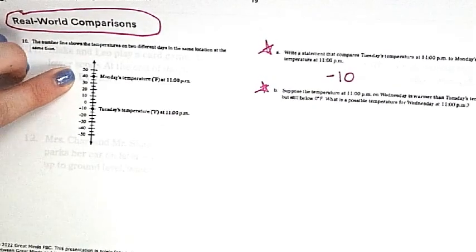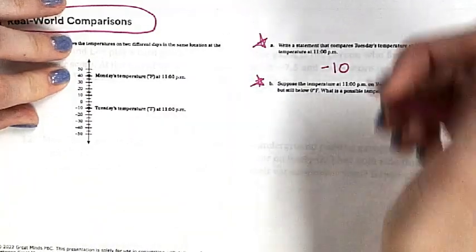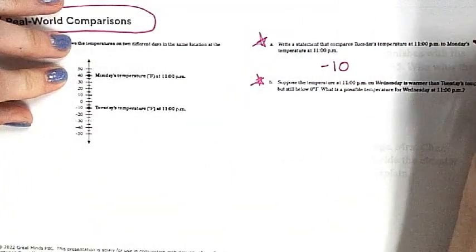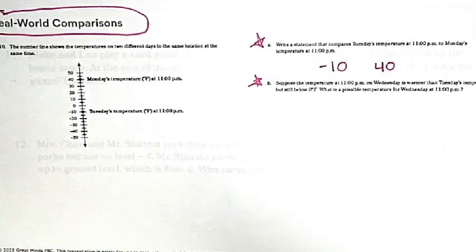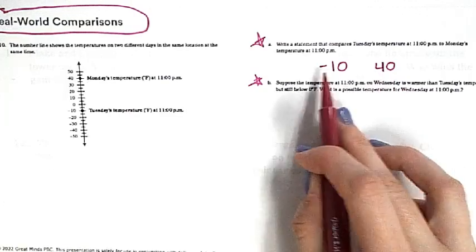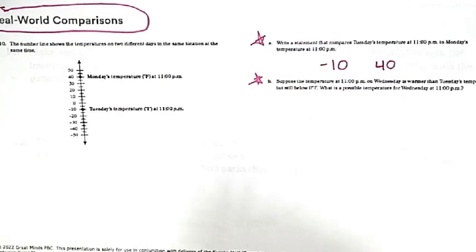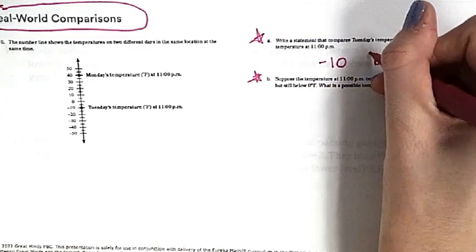Everyone put your finger on Monday's temperature. What was the temperature on Monday at 11? Positive 40. Say it again. Positive 40 degrees. What sign do I put in the middle? Is -10 less than 40 or is -10 greater than 40? So my alligator mouth eats what? Eats 40. So this is what your paper should look like now.